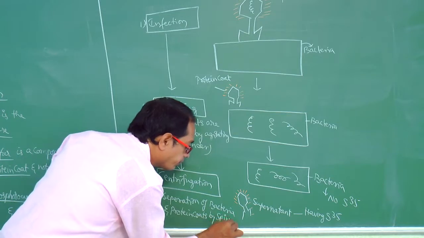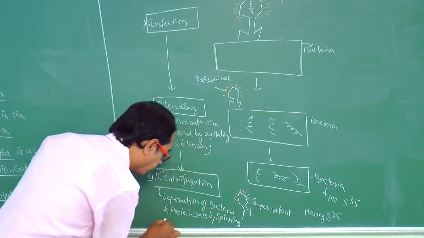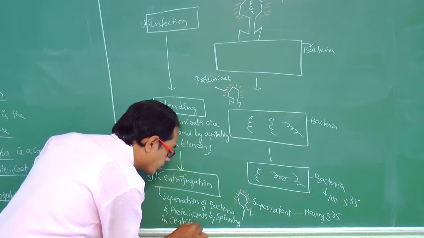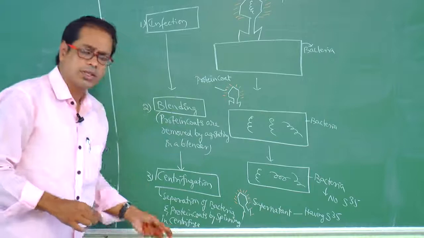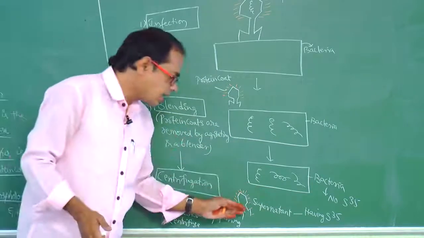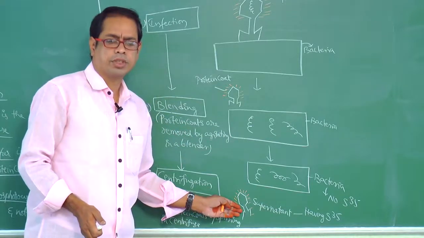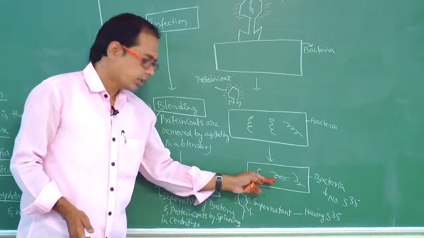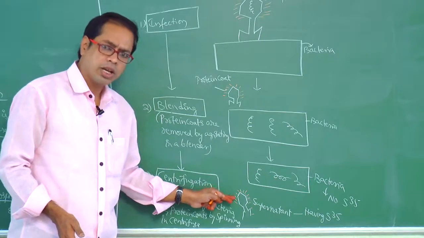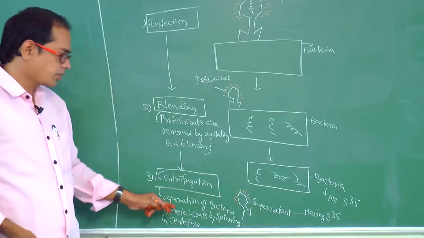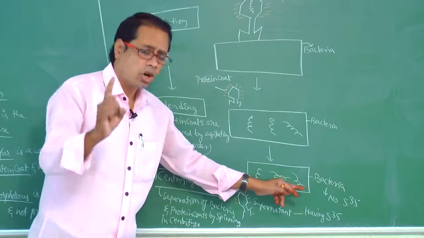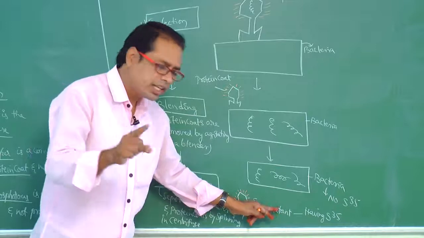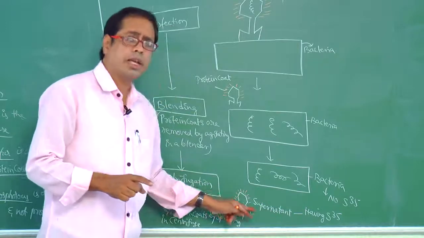If bacteria are detected, no S35. If bacteriophages or protein coats are observed, S35 is detected. So S35 is not detected in bacterial cells. S35 is detected in protein coats, the supernatant.